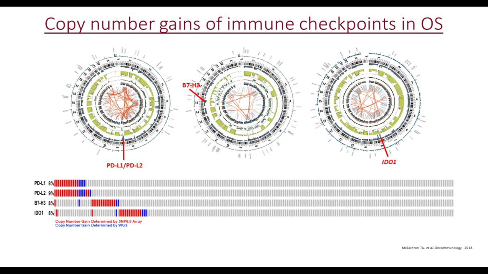The oncoprint on the bottom just shows the distribution of these events, such that the PDL1, PDL2 locus is actually a shared locus, and there's tremendous overlap between them. The B7H3 locus and the IDO1 locus are different loci, so what we can see is that there are non-overlapping subsets of osteosarcomas that have copy number gains or amplifications of different targetable immune checkpoint genes.